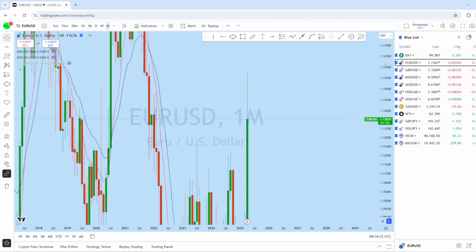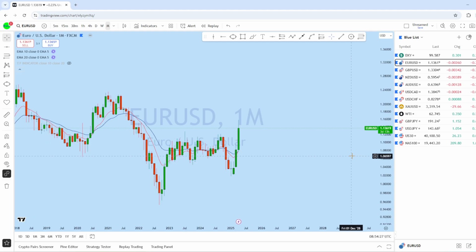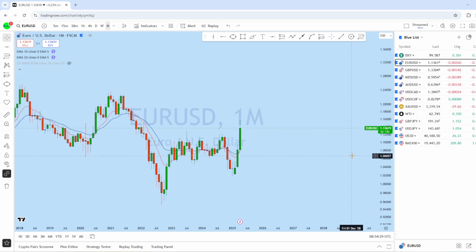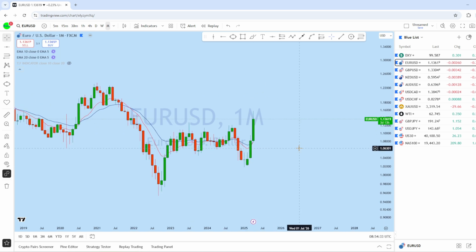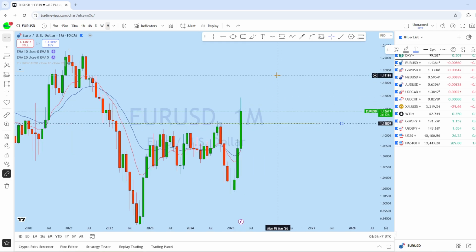Looking at the monthly chart on euro dollar, we can see that from the monthly it is just mirroring the DXY as it is currently in a bull market. This is the monthly bullish candlestick pattern where the price has just crossed this monthly high. The price has crossed that high from this monthly strong impulse. This is the monthly bullish engulfer, and with that monthly bullish engulfer, expecting euro dollar to retest and potentially to remain bullish for the long-term picture.